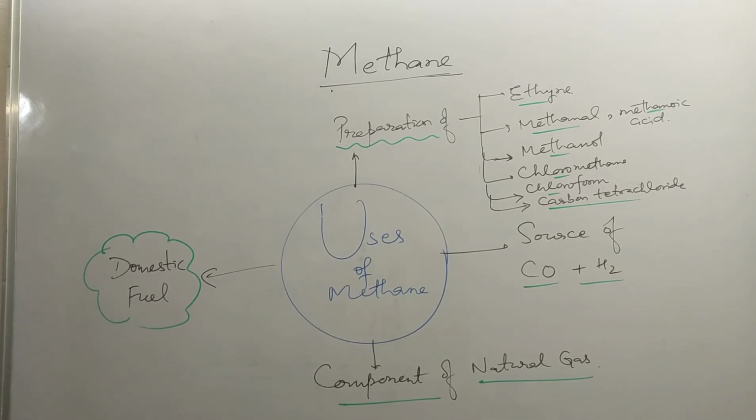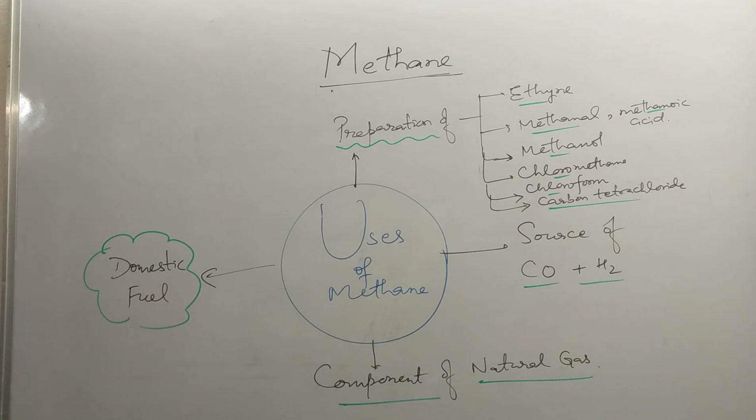Let's see the uses of methane. Methane is used in the preparation of ethyne, C2H2, methanal, HCHO, methanoic acid, HCOOH, methanol, CH3OH, chloromethane, CH3Cl, dichloromethane, CH2Cl2, chloroform, CHCl3, and carbon tetrachloride, CCl4.